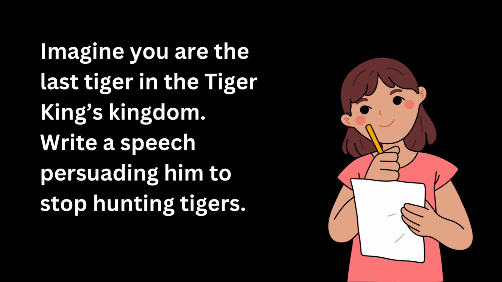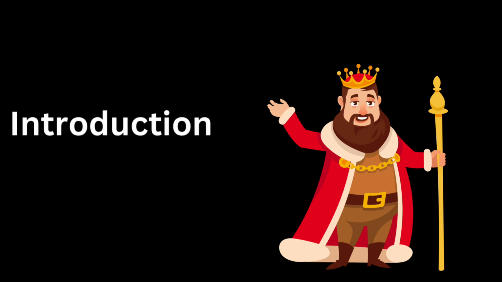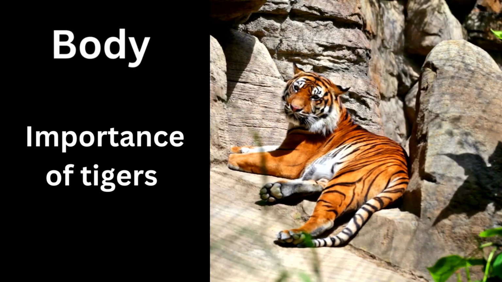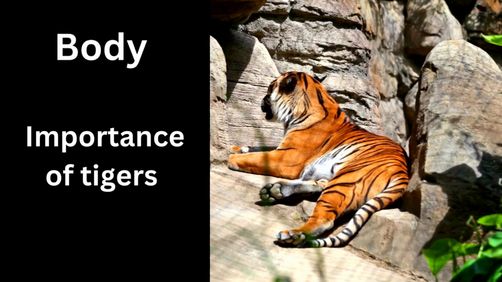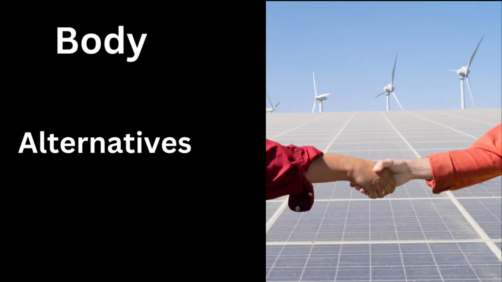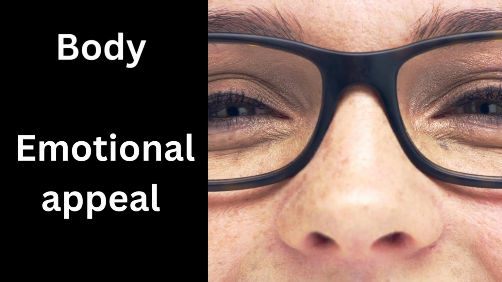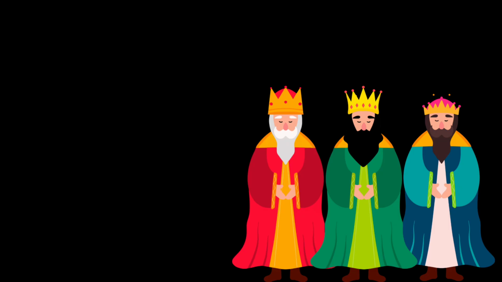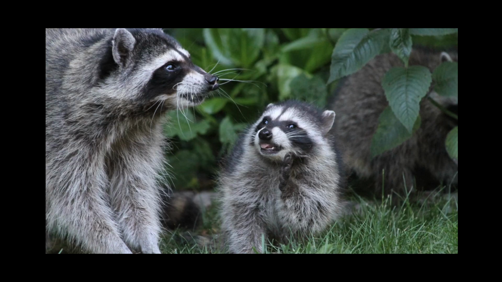In this question, in the introduction, begin with Great King, I stand before you as the last of my kind. And in the body, begin with importance of tigers. Without us, the forest dies, and so does your kingdom. And the second point, alternatives. Instead of hunting, you could build reserves and be remembered as the protector king. Then an emotional appeal. Think of your own future. Does a wooden tiger deserve to be your downfall? And in the conclusion, a wise king rules with wisdom, not fear. Imagine if animals could talk, would the king still hunt them?